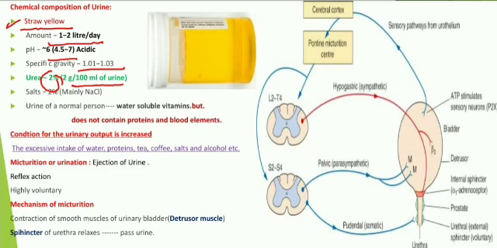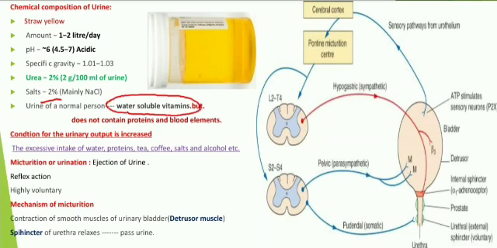Next, urine also contains salt, that is sodium chloride, about only 2 percent. And in normal healthy persons, the urine contains water soluble vitamins but does not contain any kind of proteins and blood elements.